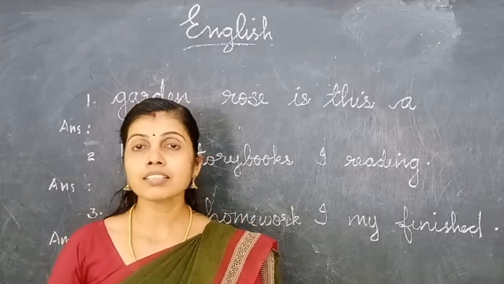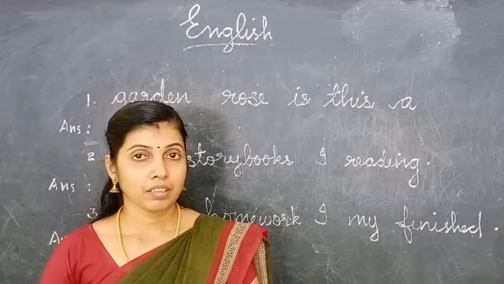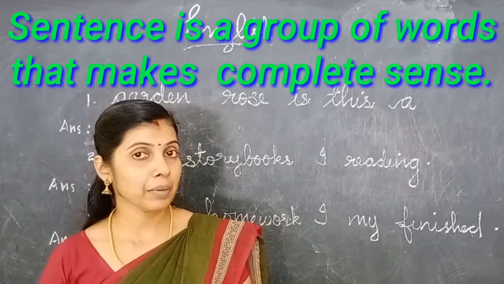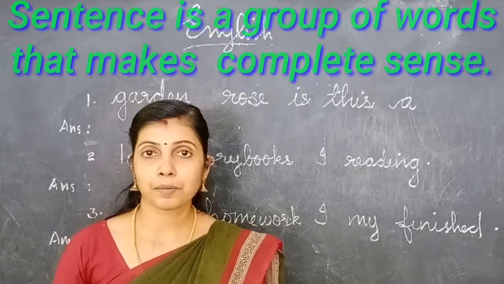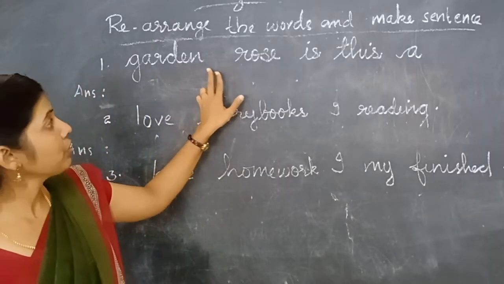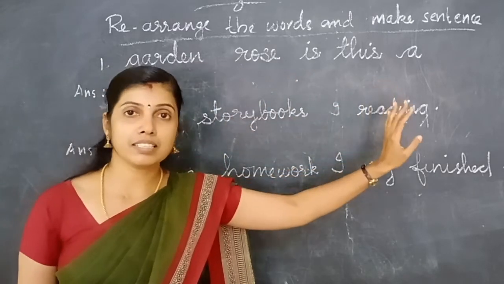In the previous class, we have learned about sentences. What's a sentence? A sentence is a group of words that make complete sense. I have given some words. You have to rearrange these words and make a complete sentence.